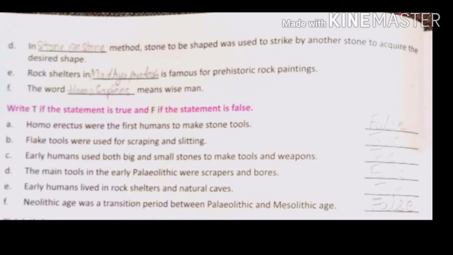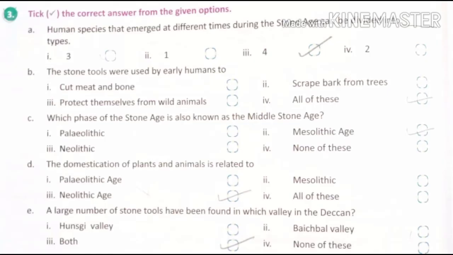Now, take the correct answers from the given options. The first one is Homo species that emerged at different times during the Stone Age can be divided into dash types. So the Homo species or human species of the Stone Age was divided into 4 types. Now, the next one is the stone tools were used by early humans to all of these, means to protect themselves, to cut meat and bone, scrape bark from